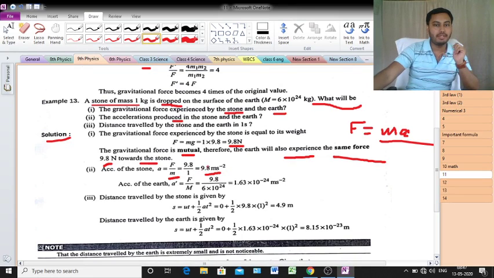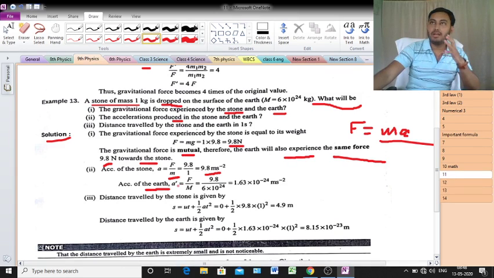Why meter per second square? Because that is acceleration. Okay. Now coming to the next point, the acceleration of the earth. So at first the acceleration of the stone, now the acceleration of the earth.